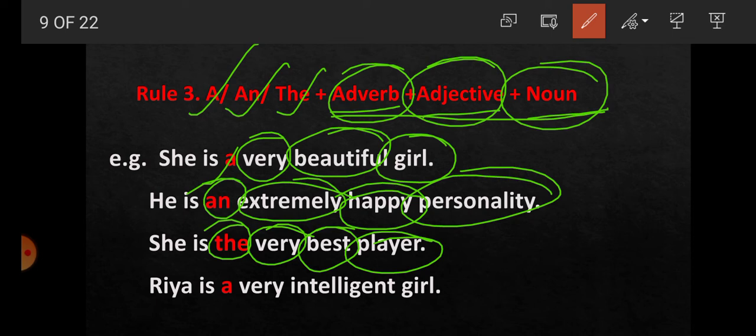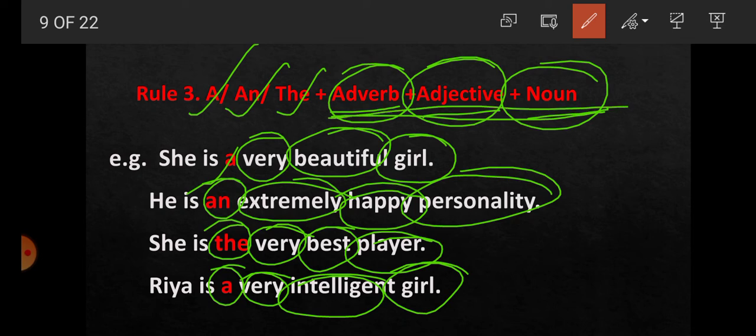Ria is a very intelligent girl. Very again adverb, intelligent adjective and girl noun, and here there is the use of article a. So it is clear here, students, that a and the is used before the combination of adverb, adjective plus noun.